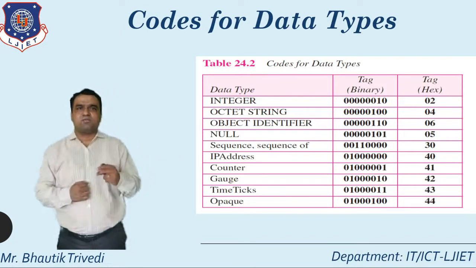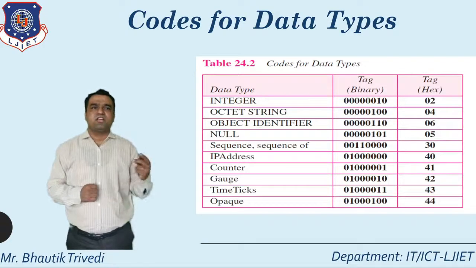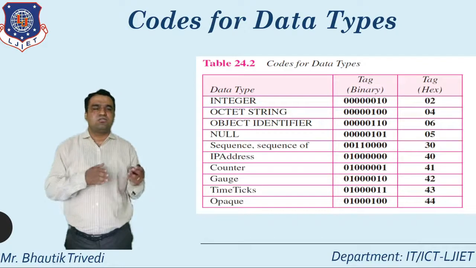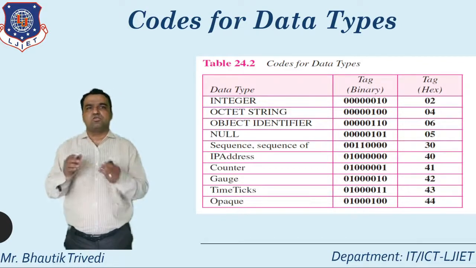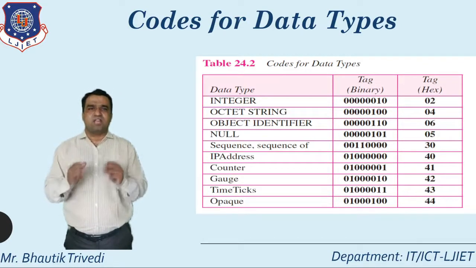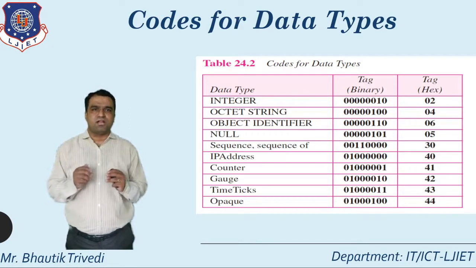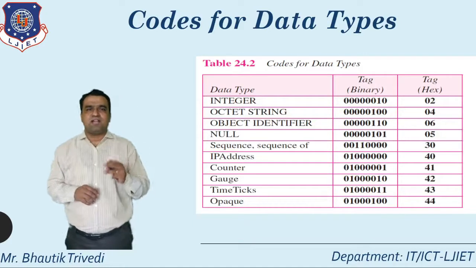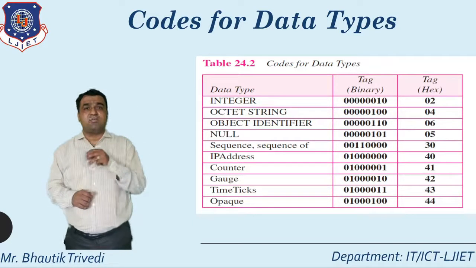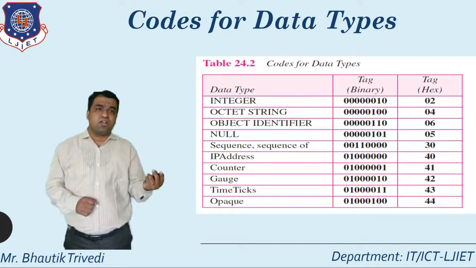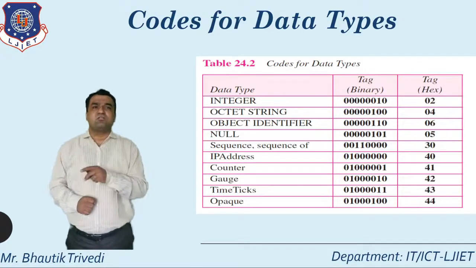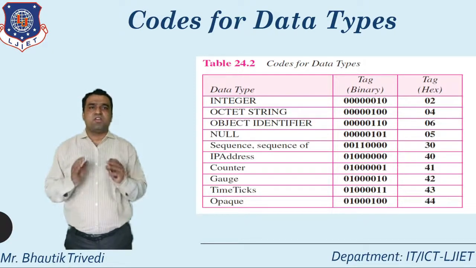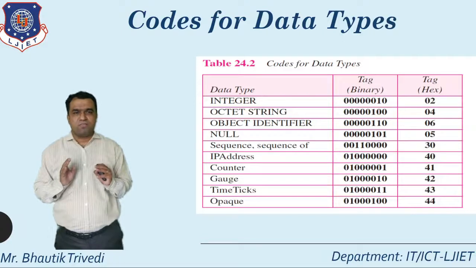Again, take one example, for example object identifier. Object identifier supports which tag value? 6. You directly convert this value to binary, and that is the tag value for that particular data type. Again, take one example, IP address. IP address can be considered as one data type here. It supports which particular value? 40. You directly convert the 40 into binary. So this is the way you can represent the concept of SMI.